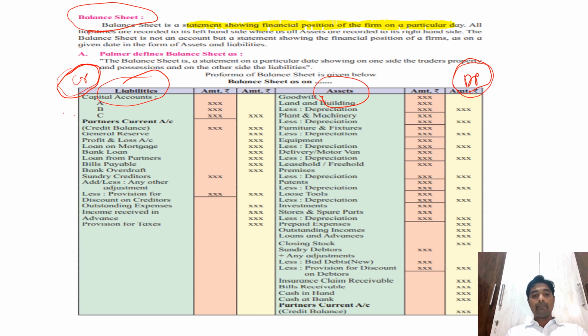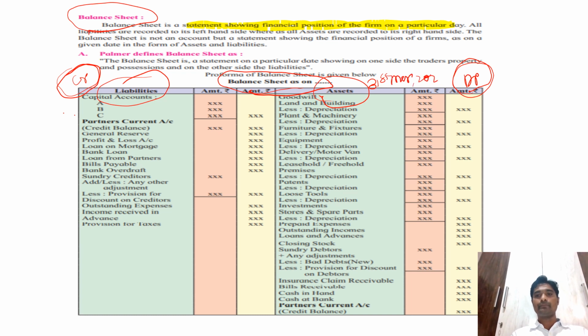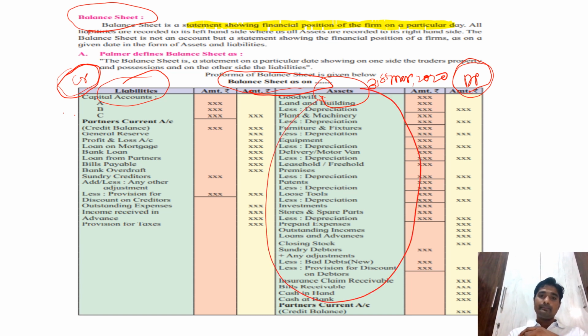But in case of balance sheet, we do not write for the year ended, we write as on. So the balance sheet as on means the balances as on that particular date, as on 31st March 2020. So if these are the balances on 31st March 2020, in the next year when we close next year's accounts, that is on 31st March 2021, at that time the assets will remain the same, but the balances are different. So if the land and building value this year is 10 lakhs, it may increase in the next year or it may decrease in the next year.